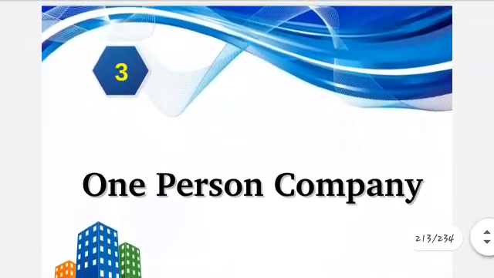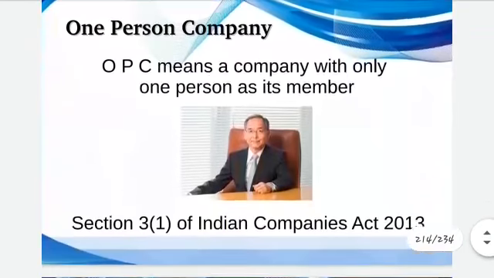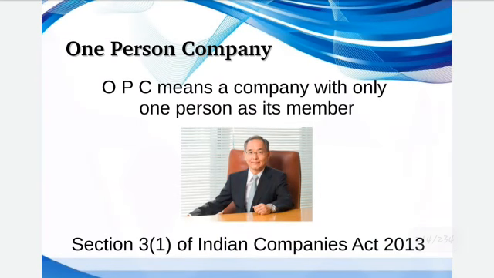Then one person company. So according to section 262, just keep these sections in mind. Private company, it is 268. Public company, it is 271 in bracket. And then one person company according to 262 of the Indian Companies Act 2013. So one person company means a company which has only one person as a member. Only one person as a member. So the status of one person company shall be private company.